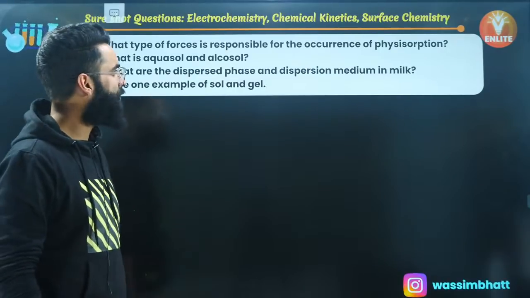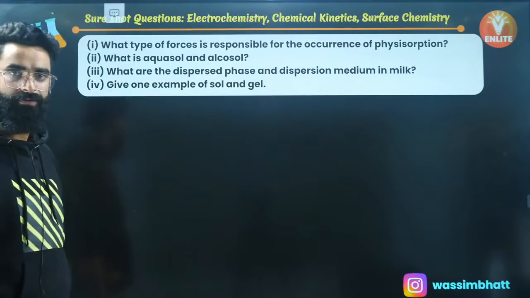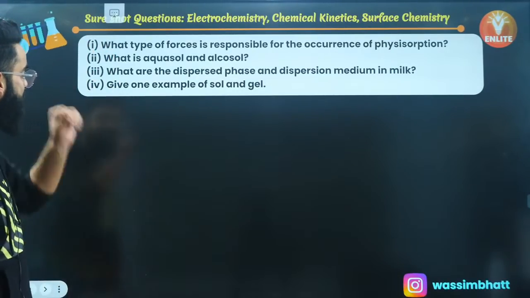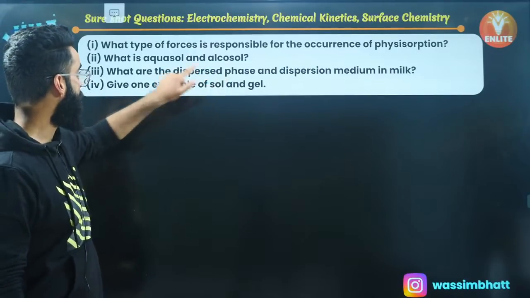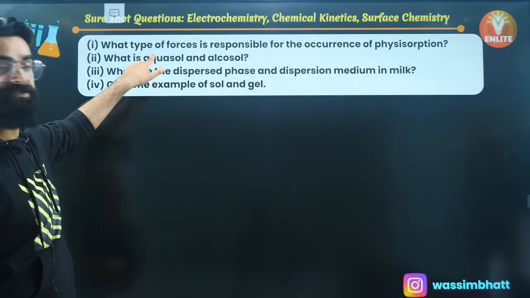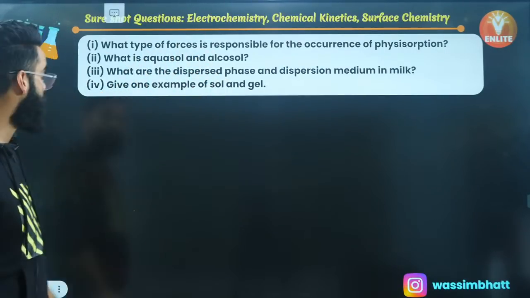What type of force is responsible for the occurrence of physisorption? Van der Waals force, right? What is aquasol and alcosol? In aquasol, the dispersion medium is water. In alcosol, the dispersion medium is alcohol.